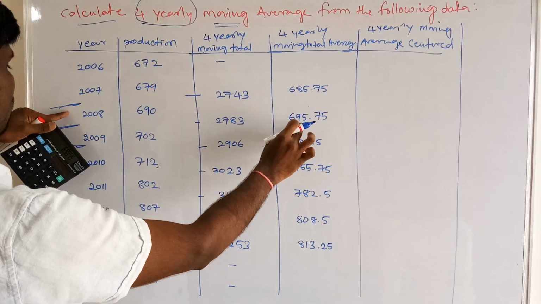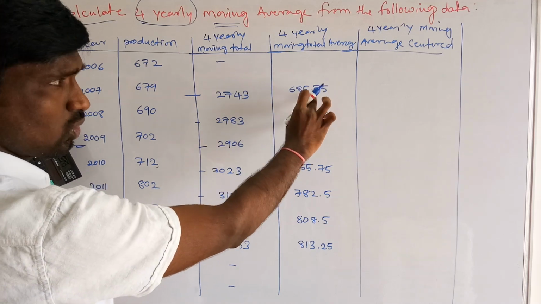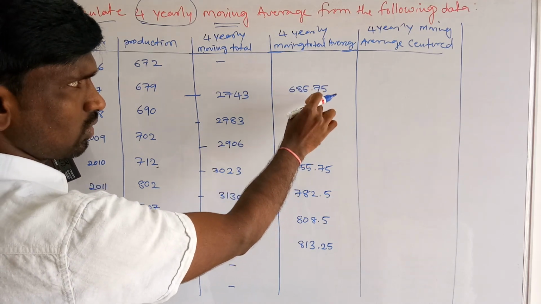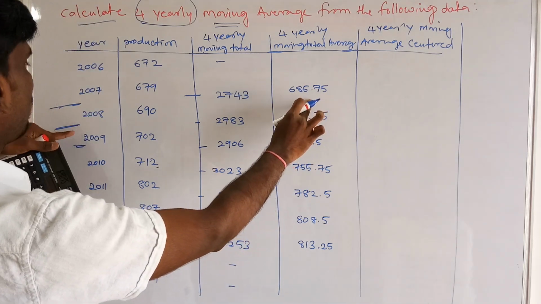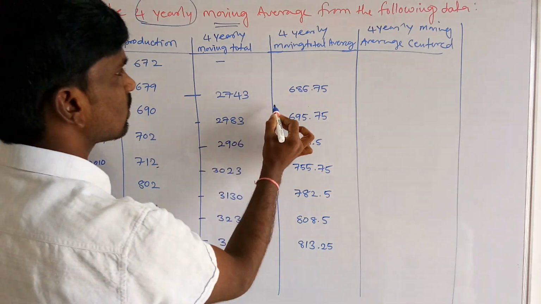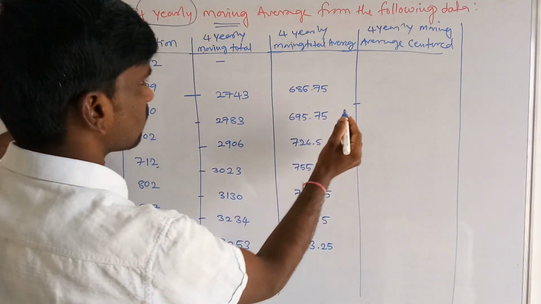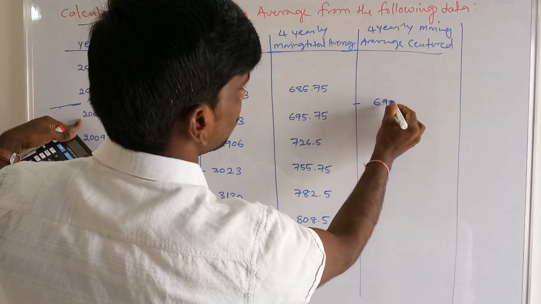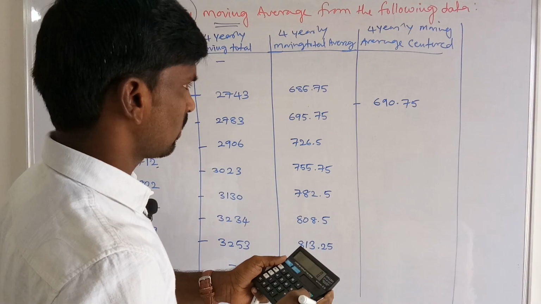So we add these two values and divide by 2. We get the average 690.75. The 690.75 is for 2008.